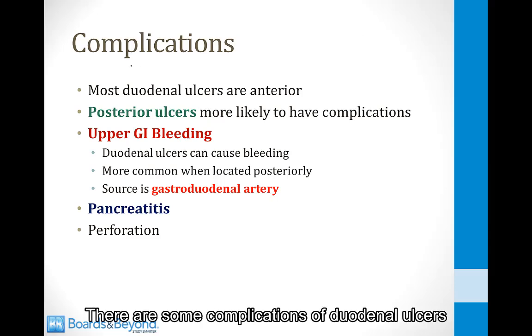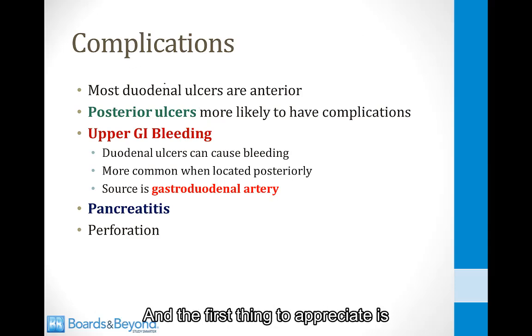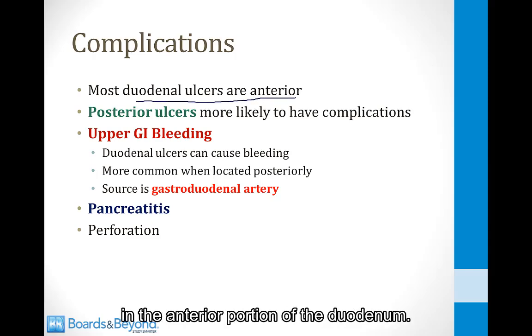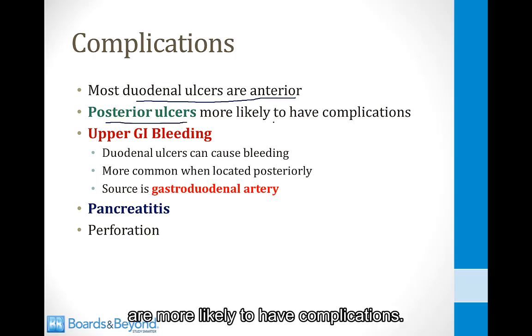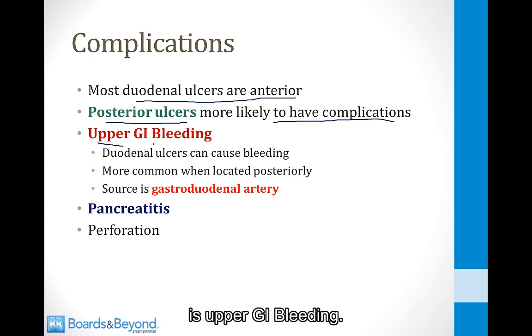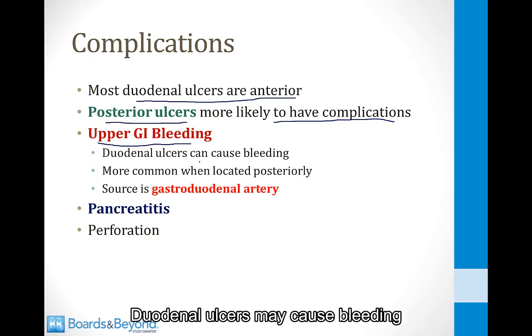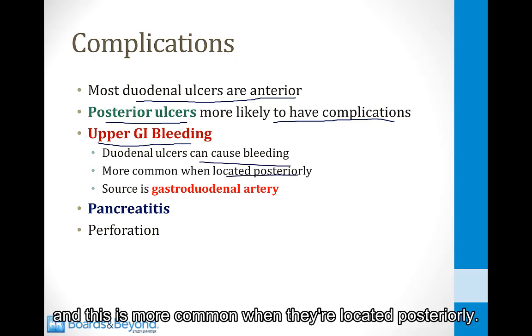There are some complications of duodenal ulcers that you should know about, and the first thing to appreciate is that most duodenal ulcers occur in the anterior portion of the duodenum. However, ulcers that are found on the posterior wall are more likely to have complications. One of the complications they can cause is upper GI bleeding. Duodenal ulcers may cause bleeding, and this is more common when they're located posteriorly.